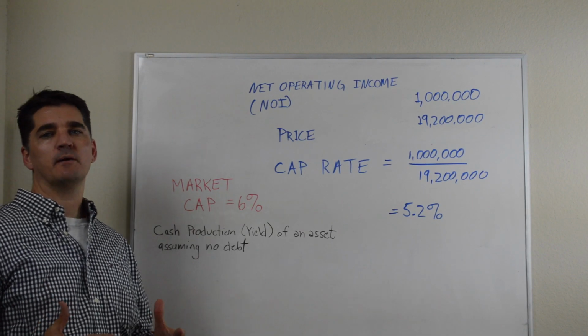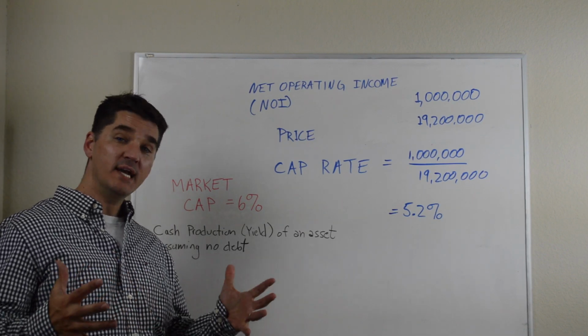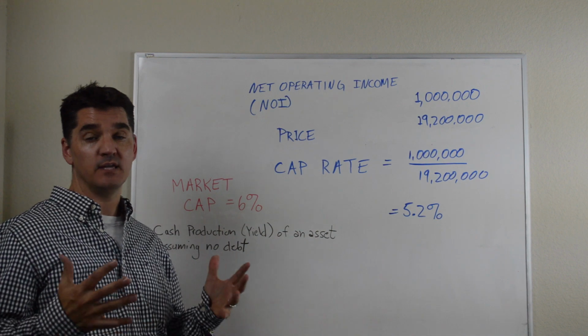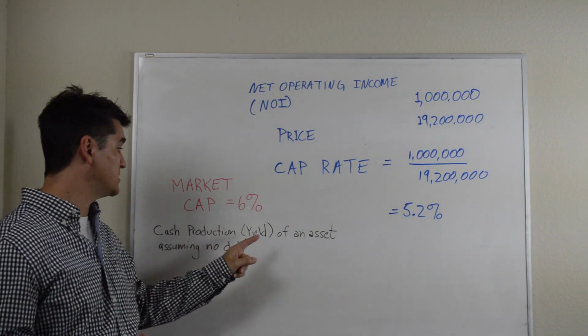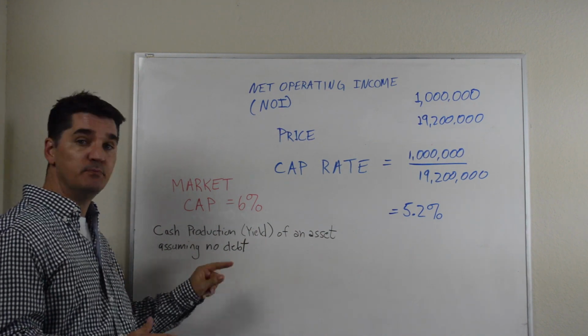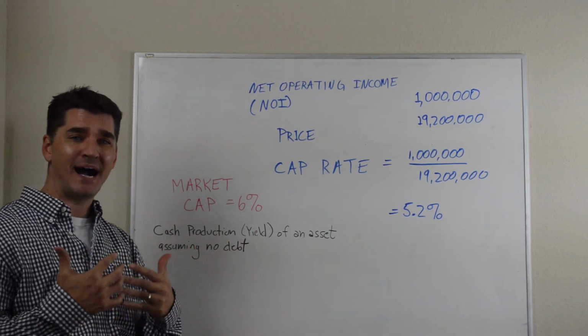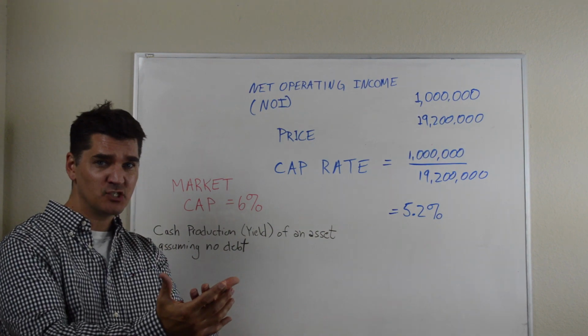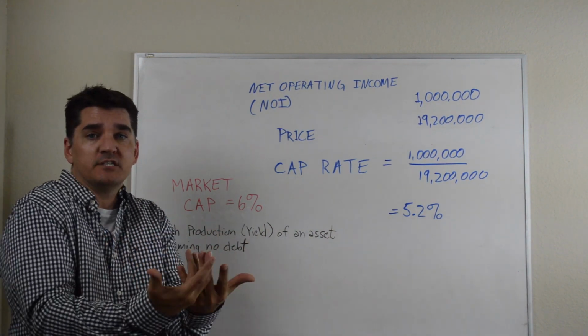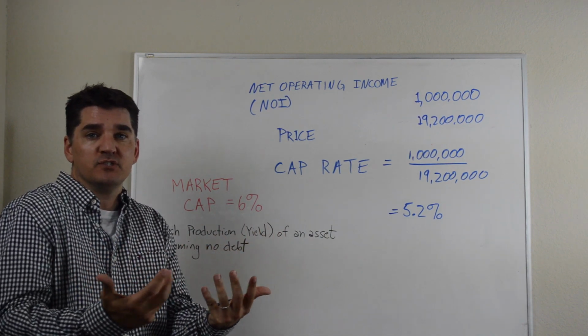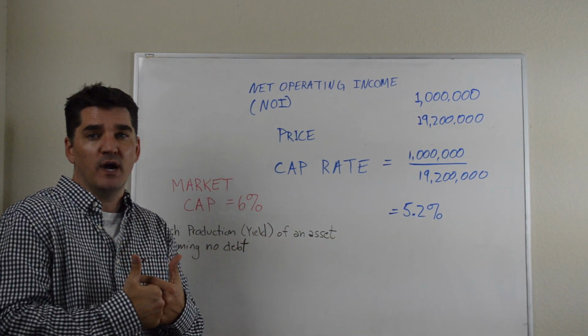All right, in this video we're going to talk about the capitalization rate, what it is, and how it's used in real estate. Quick definition: it's the cash production of the asset, assuming that there's no debt. So for example, if I buy something for $1 million in cash and the market capitalization rate is 6%, that's what I ought to get in distributions and cash flow in that year, right?